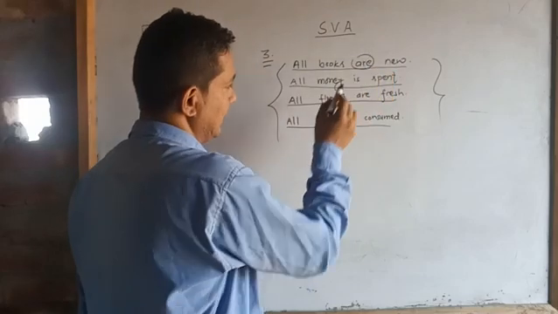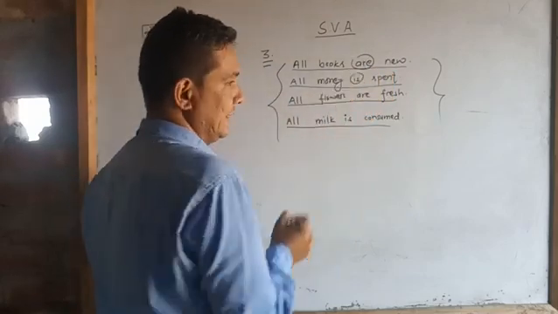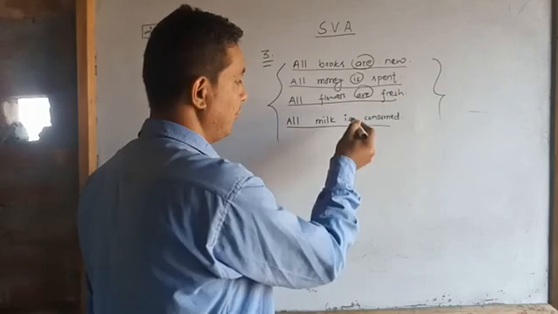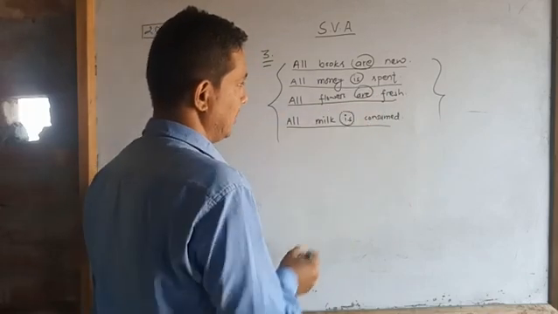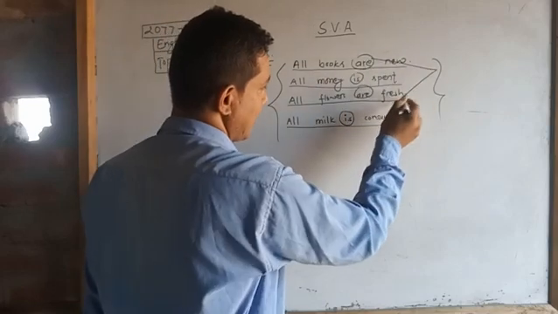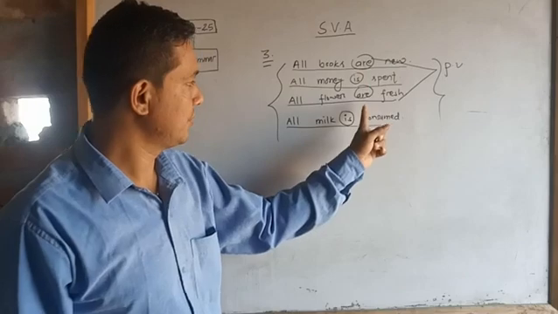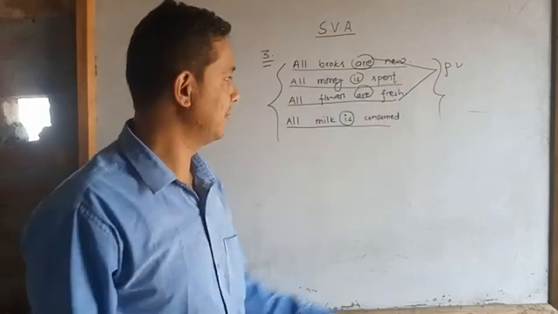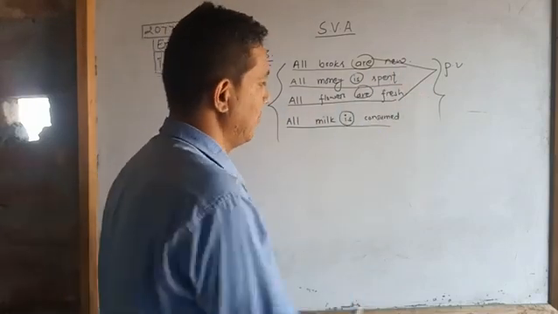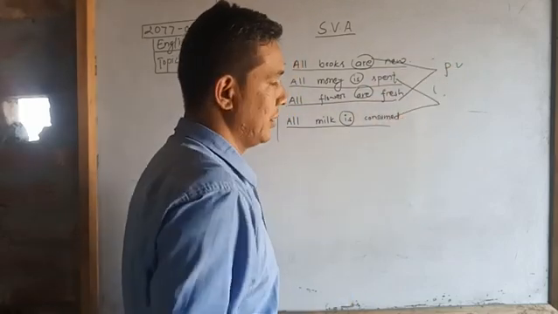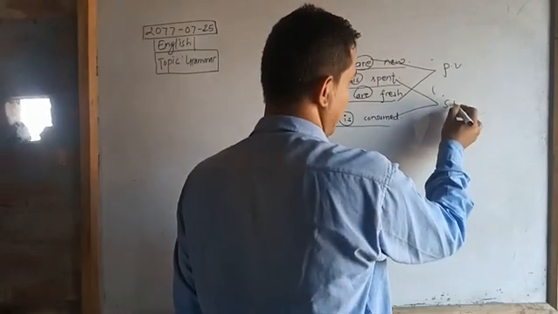In the second example, is is used. In the third, are is used, and in the fourth, is is used. So two sentences have a plural verb, and two sentences have a singular verb.